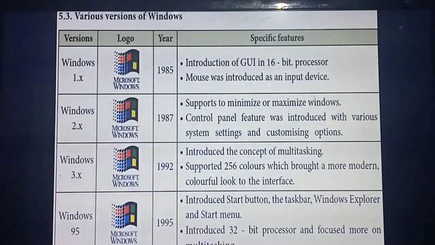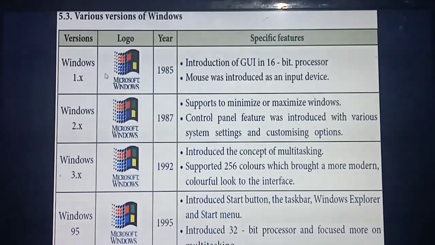Next you are going to study one very important 5-mark question. This question is very important. In the same way you studied the generations of computers in the first chapter, you studied generations of computers in the first chapter, didn't you? Yes. The same importance you gave to the generations of computers in the first chapter, you need to give to the versions of the Windows operating system. This is also a very important 5-mark question. For this question you also need to draw the tabular column like this, and also draw the logo diagram like this.